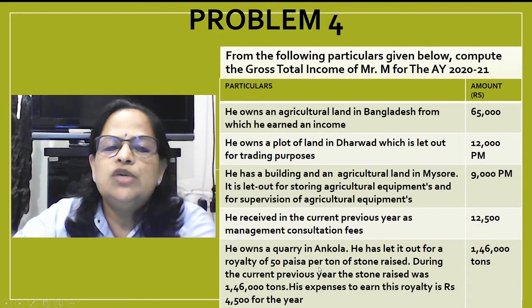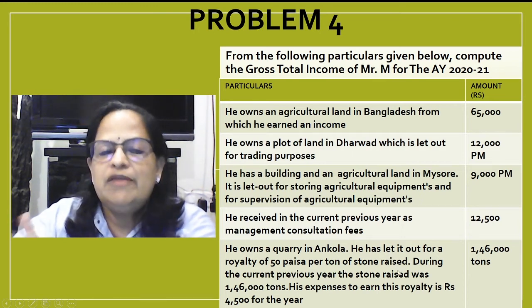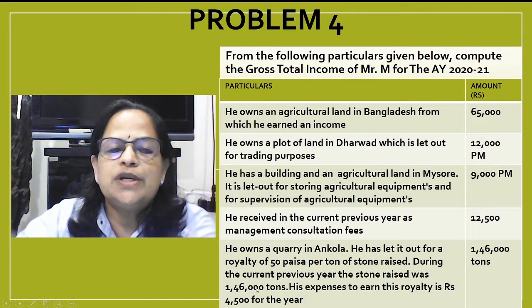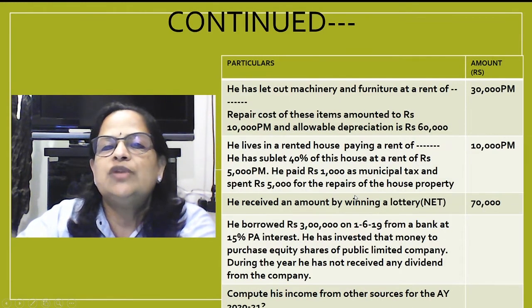Next is, he owns a quarry in Ankola. He has let it out for a royalty of 50 paise per ton of stone raised. So every ton raised, 50 paise royalty. During the current previous year, stone raised was 1,46,000 tons. His expenses to earn this royalty is rupees 4,500 for the year.